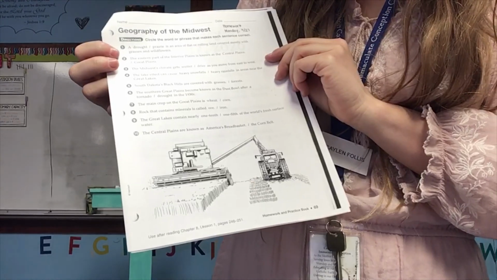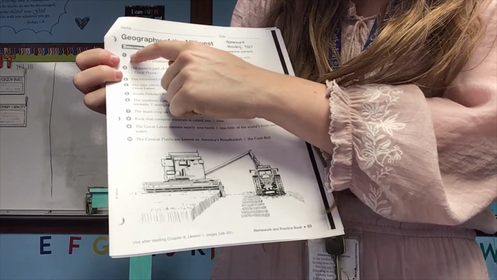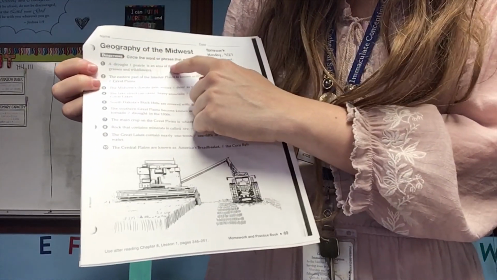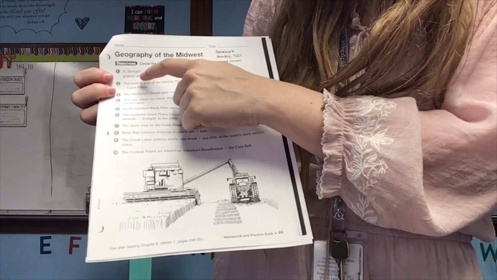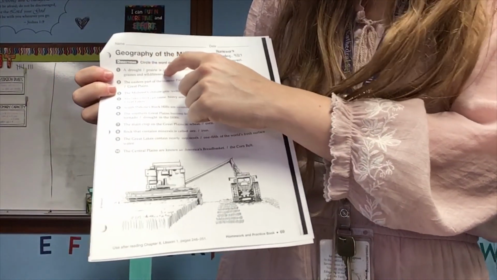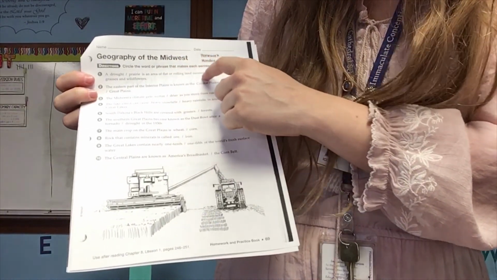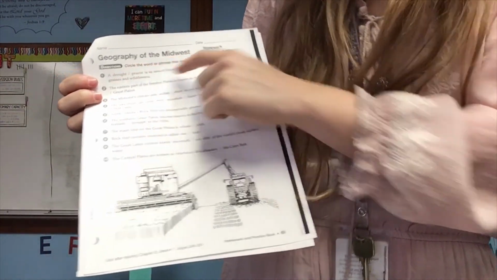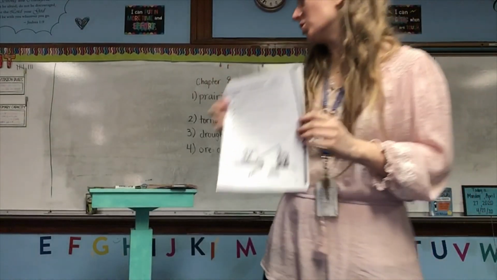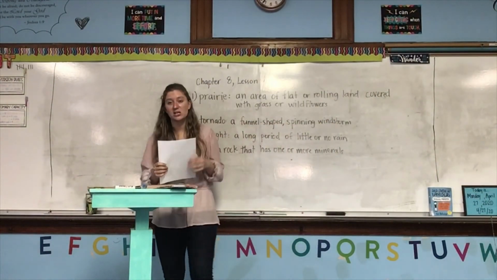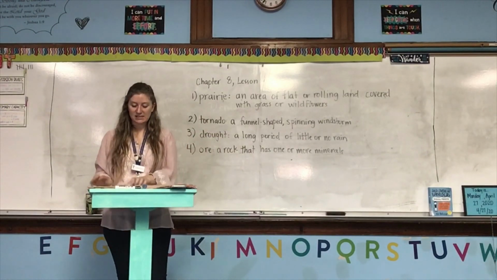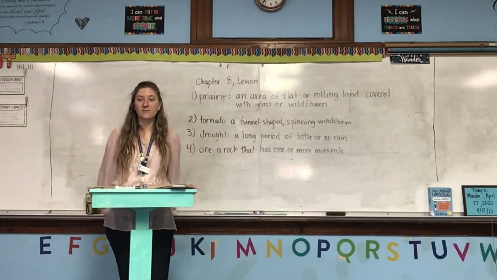So number 1, is it a drought is an area of flat or rolling land covered mostly with grasses and wildflowers? Or is it a prairie is an area of flat or rolling land covered mostly with grasses and wildflowers? So you are going to circle the word or the phrase on either side of the dash that makes the sentence make sense. Okay, that's it for social studies.